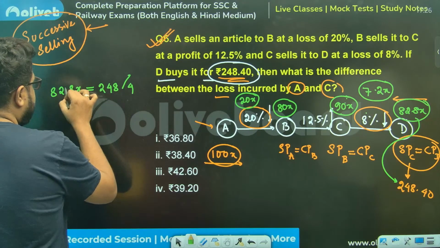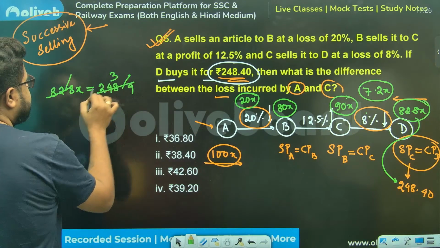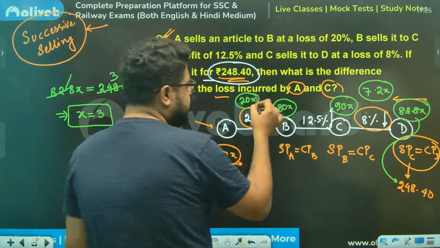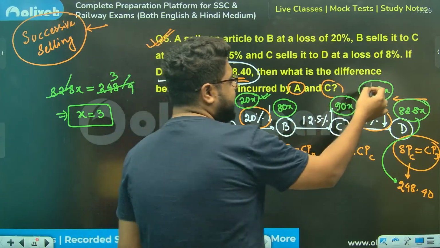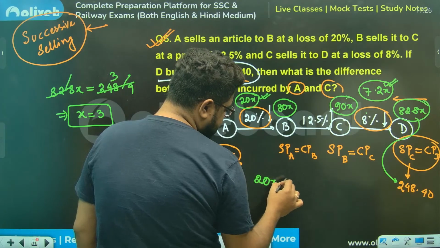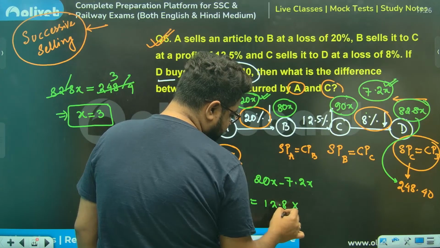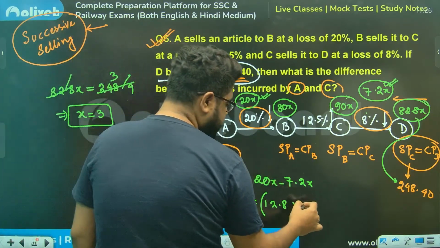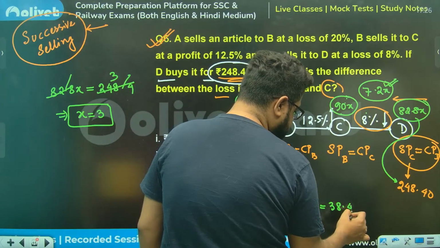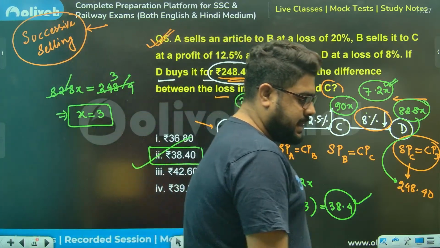The 0.4 will go, sir. It will directly cancel by 3. So x is 3. Now again, what do I need? 20x is the loss of A, 7.2x is the loss of C. So I just need the value of 20x minus 7.2x, so I need the value of 12.8x. x is equal to 3, so 36 and 2.4, that is 38.4 rupees. 38.4 is option number 2. And that is done, sir.